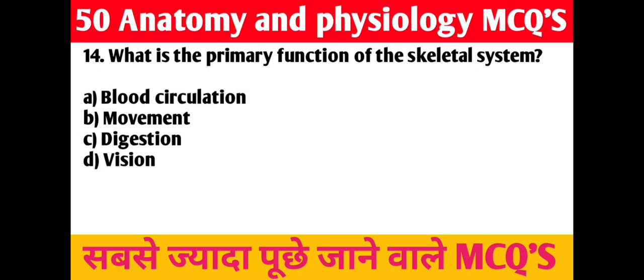14th question. What is the primary function of the skeletal system? A. Blood circulation, B. Movement, C. Digestion, D. Vision. Right answer is B. Movement.